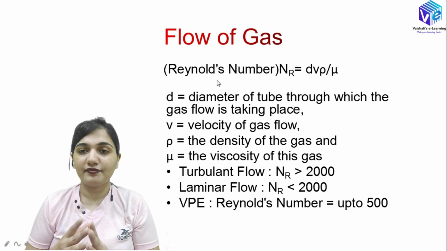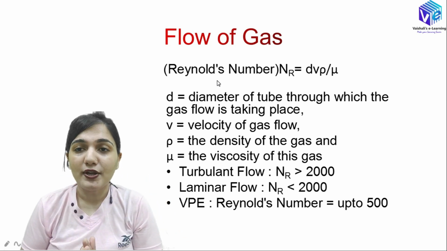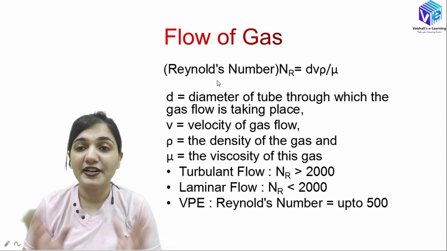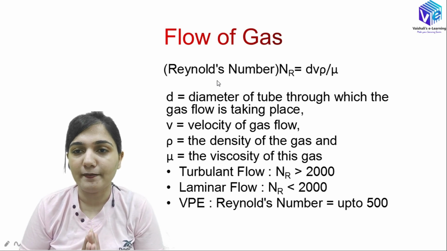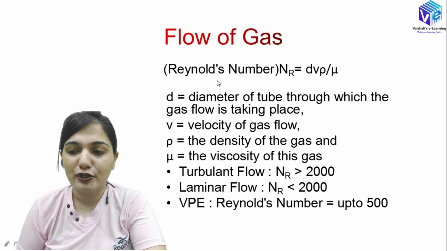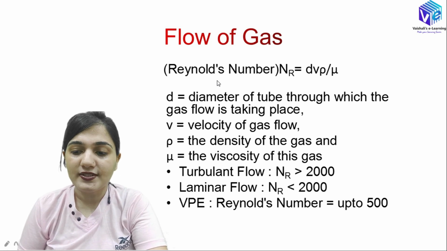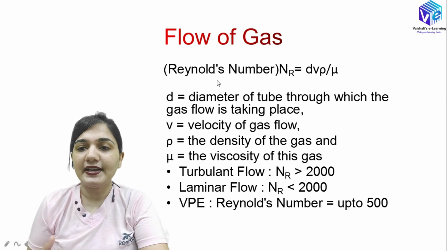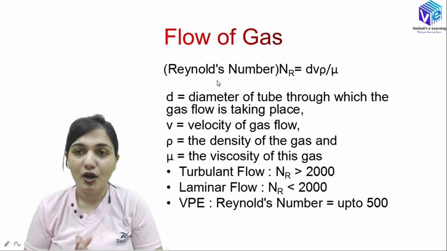Now if I have the SiCl4 in the vapor form, so if this SiCl4 is flowing in the vapor form, so we can have the vapor gases. So these gases are denoted by the parameter which is flow, and flow is denoted by the Reynolds number, where Reynolds number is dV rho upon mu. D is the diameter of the tube through which the gas flow is taking place, V is the velocity of the gas flow, rho is the density of the gas, and mu is the viscosity of this gas. So now we are finding out the Reynolds number so that we can find out what kind of gas flow is there over the substrate.